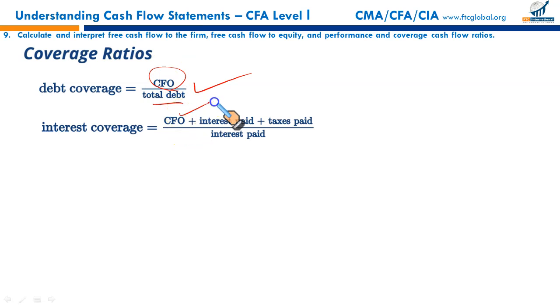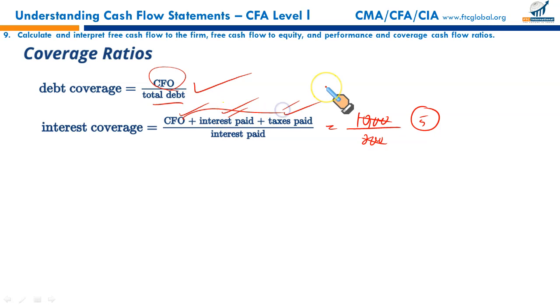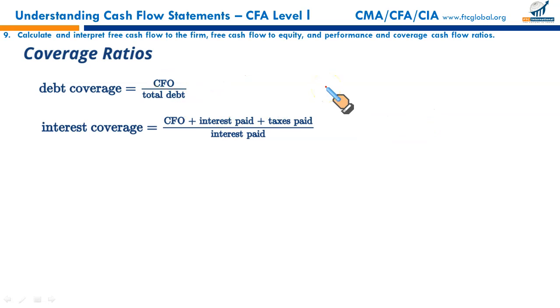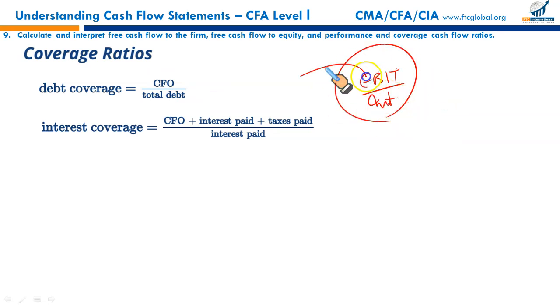Interest coverage ratio. Cash flow from operations, adding back interest and taxes paid, gives us the interest coverage ratio. It is the sufficiency of cash flow from operations for interest payment. How comfortably can we pay interest? Like if the addition of all these gives us $10,000, for example, and interest paid is just $2,000, it means our cash flow together with interest and taxes is 5 times the interest paid. So we have the comfort of 5 times our interest. Just like earnings before interest and tax upon interest is called interest coverage or times interest earned, we have a similar measure.